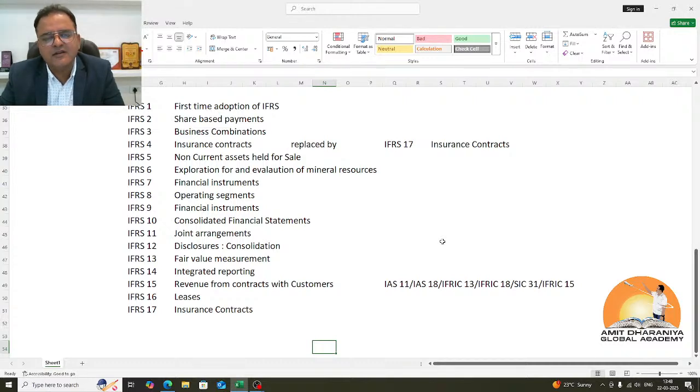Earlier what used to happen was that these companies were buying these airplanes, but they were tweaking the contract in such a manner that it looked like an operating lease. The selling entity was selling the aeroplane, it was taking off from the balance sheet as sale of inventories from the manufacturer, but the buying entity was not allowing it to land onto their balance sheet, because they were tweaking the agreement in such a manner that it was looking like an operating lease arrangement. They were able to show these expenses as operating lease expenses.